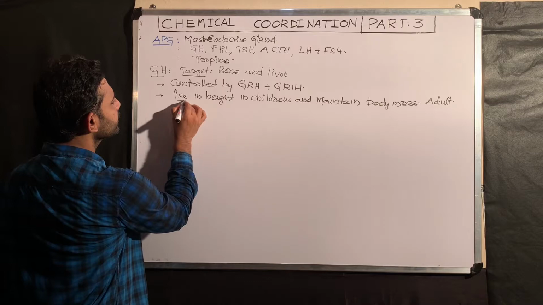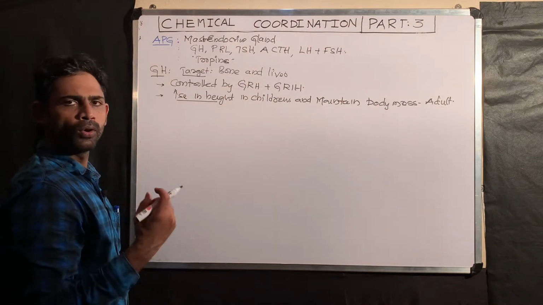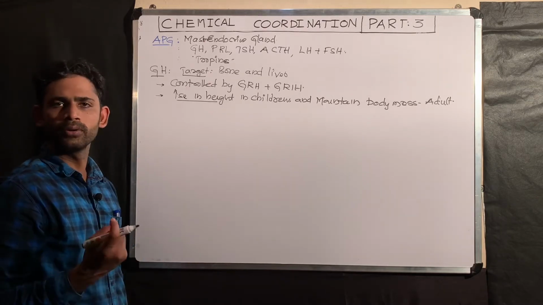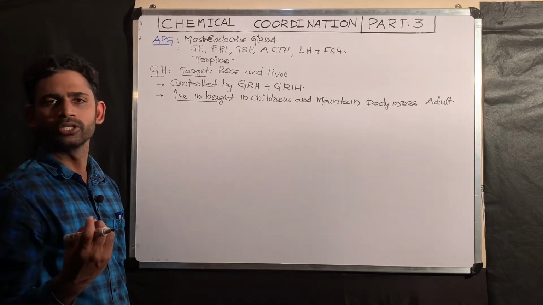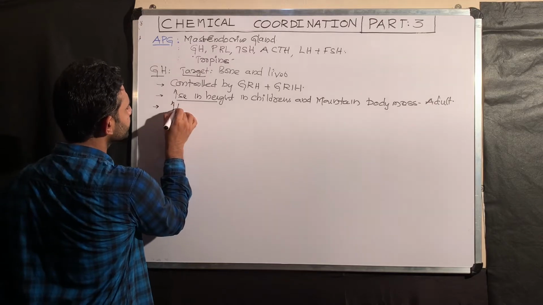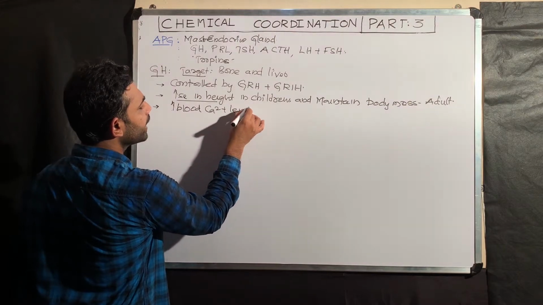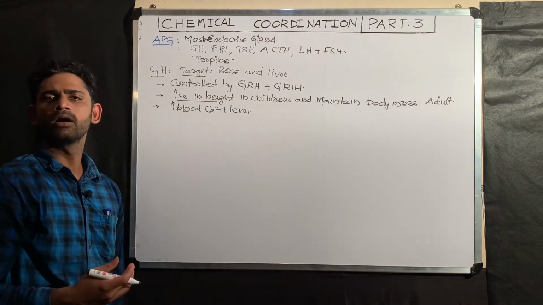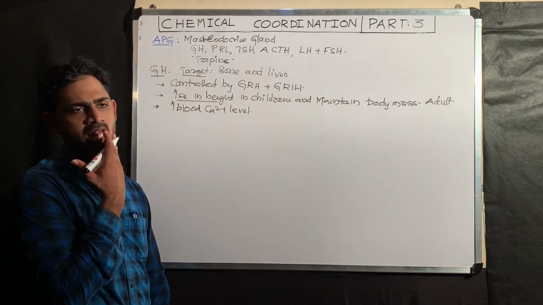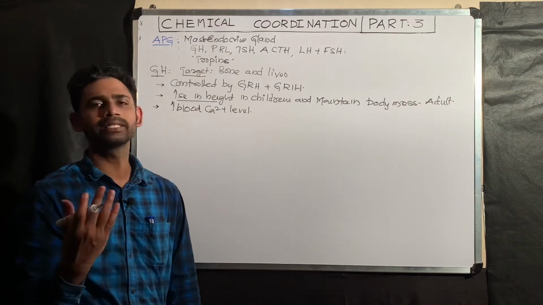Increase in height in children is nothing but bone elongation. Bone elongation definitely requires calcium. That is why children in the growing age should take calcium in appropriate quantities. Growth hormone increases blood calcium level. When it increases the blood calcium level, this calcium is involved in bone mineralization or bone formation, thereby bone elongation leads to growth, that is, increase in height in children.